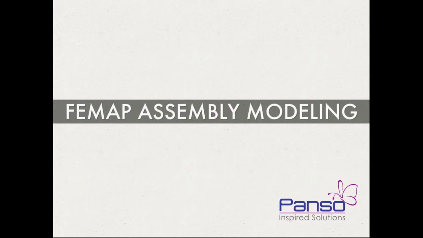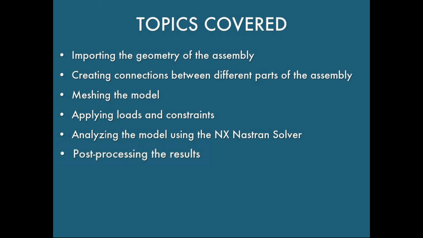In this tutorial, we will create a model of a simple assembly using glued contact conditions automatically generated by Femap and then solve the model using NX Nastran. We will work through the entire Femap analysis process, which includes importing the geometry of the assembly, creating connections between different parts of the assembly, meshing the model, applying loads and constraints, analyzing the model using the NX Nastran solver, post-processing the results.